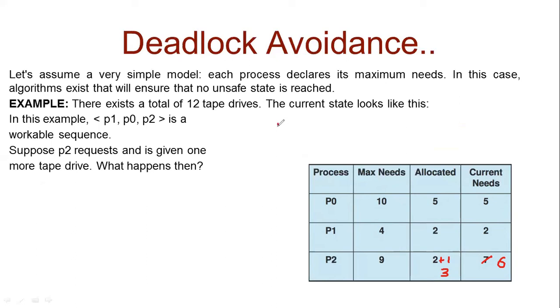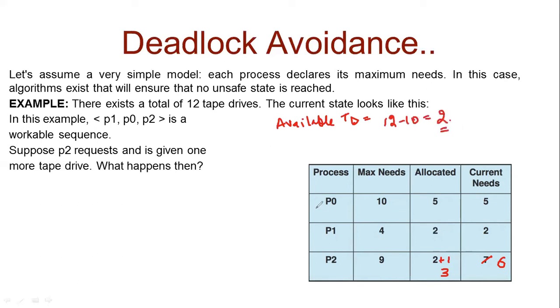Now can you check the number of available tape drives? Available tape drives in this case is now, allocated is 5 plus 2 plus 3, which is 10. So available becomes 12 minus 10 equals 2.